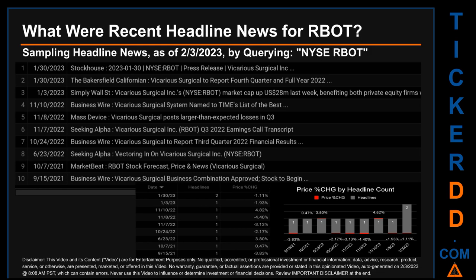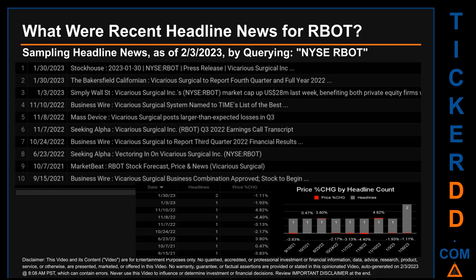Thursday, November 10, 2022 was the day with the highest percentage change in price when we compare opening versus closing price for the ticker. The day saw a jump of 4.82% when RBOT opened trading at $3.53 and closed at $3.70. There was one found headline when Business Wire published the headline that read, Vicarious Surgical System named to Time's list of the best.